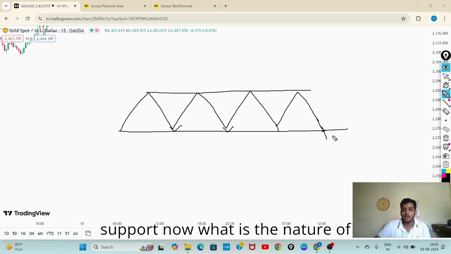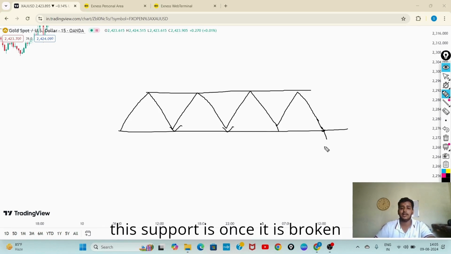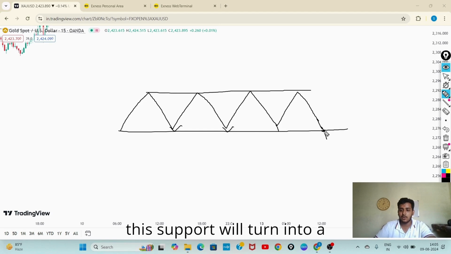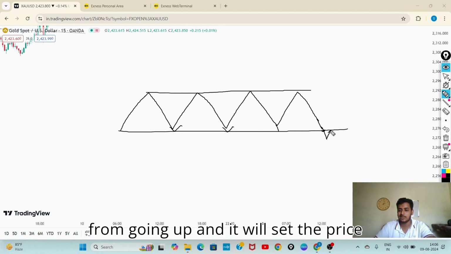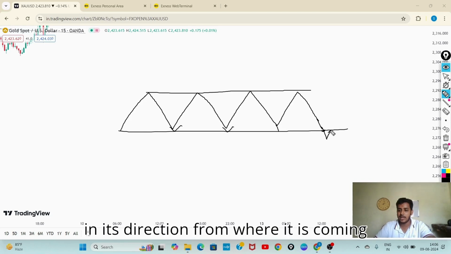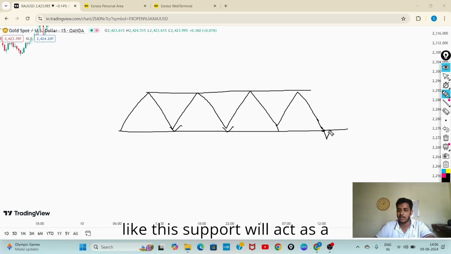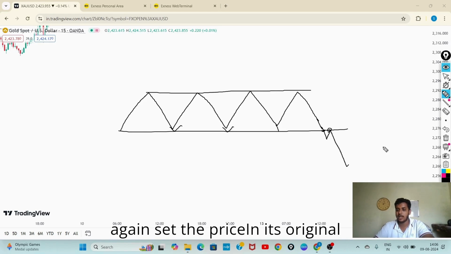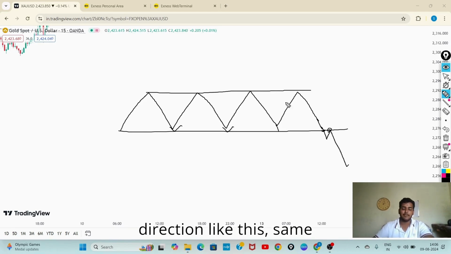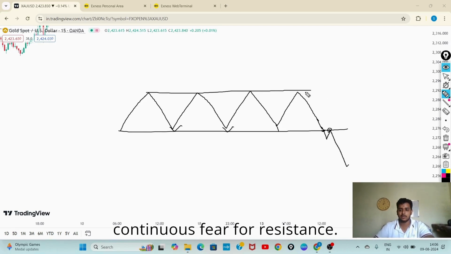Let's take an example here that the market has broken this support. Now, what is the nature of this support once it is broken? This support will turn into a resistance. When the price wants to go up, it will resist the price from going up and send the price in its original direction, from where it is coming. Like this, the support will act as a resistance and send the price in its original direction like this.